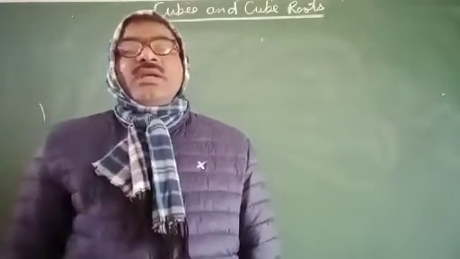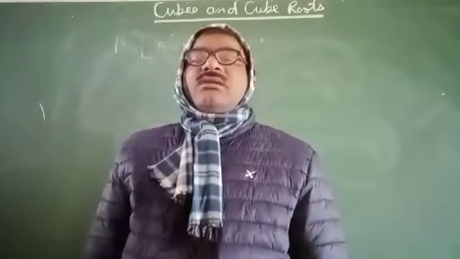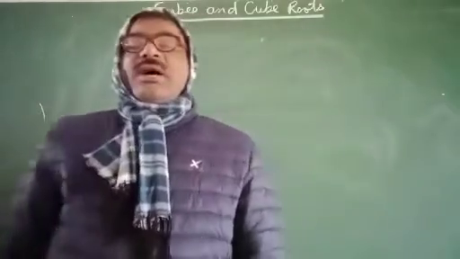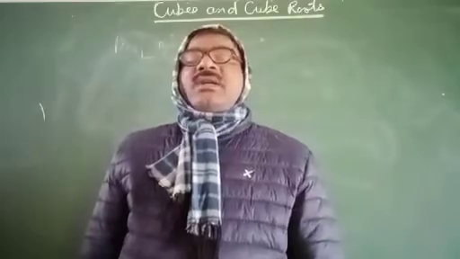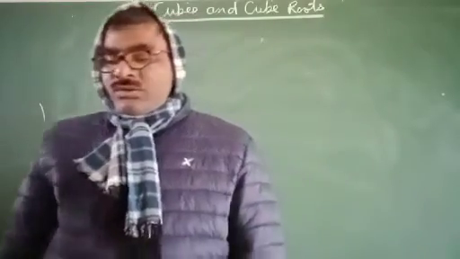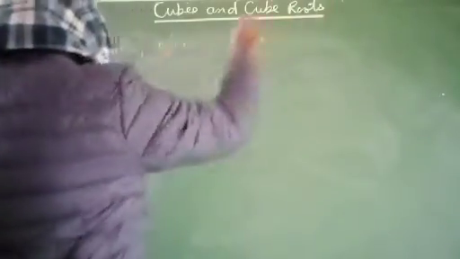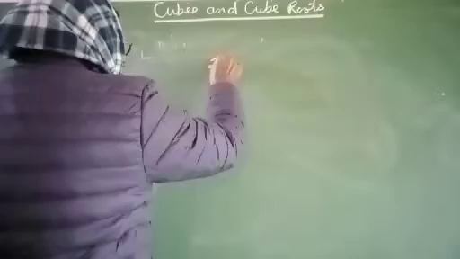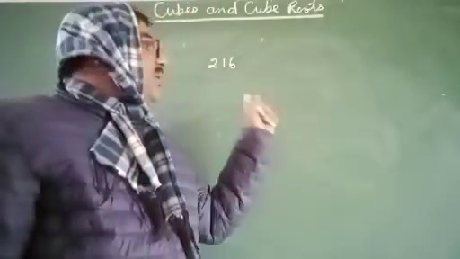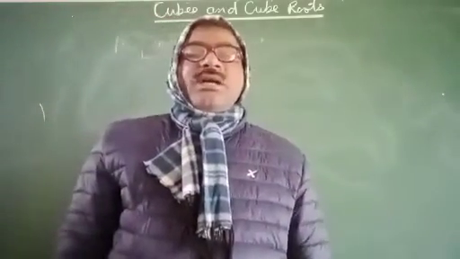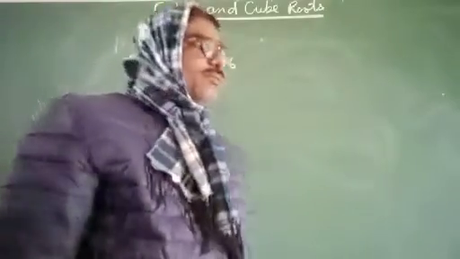If any prime factor is left over, then that number is not a perfect cube. So first of all I will find out the prime factorization of any number and make triples. If you take an example, suppose this is 216 and you have to find out whether this number is a perfect cube or not. Then first of all I will find out the prime factorization of 216.